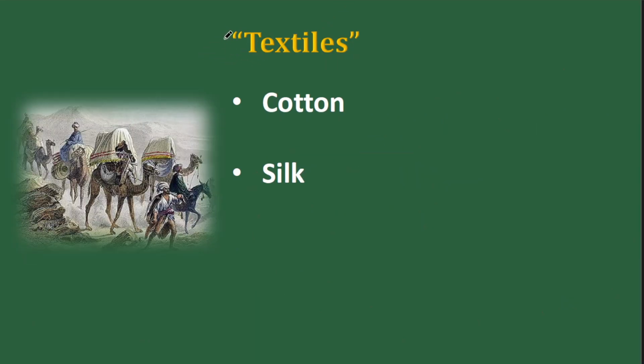Finally, textiles. Now when we study about exports from India during the Mughal period and the modern period, that is during the British, cotton and silk were the major components. Indian cotton and Indian silk were of very high demand. With respect to cotton, we have black soil here, so the production was high, and we have high quality weavers.